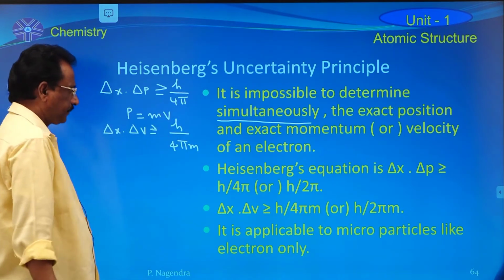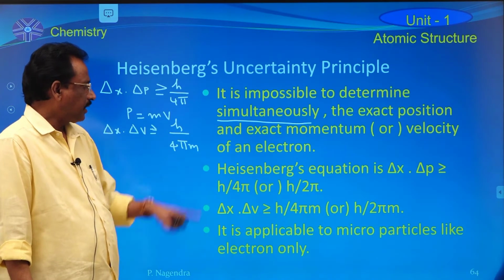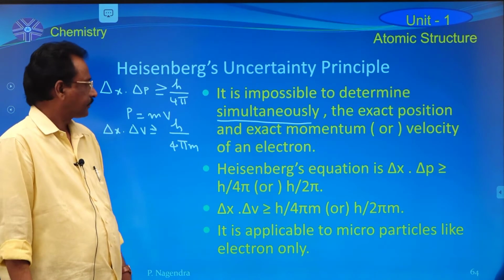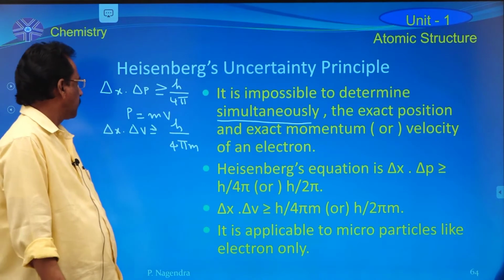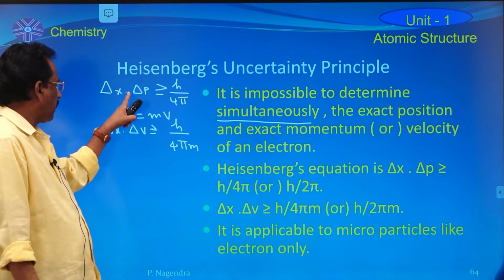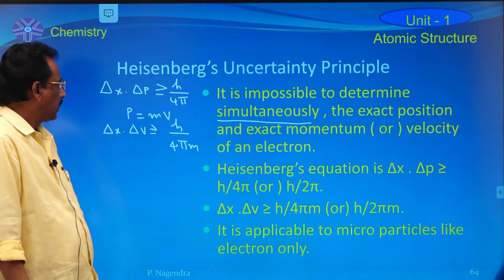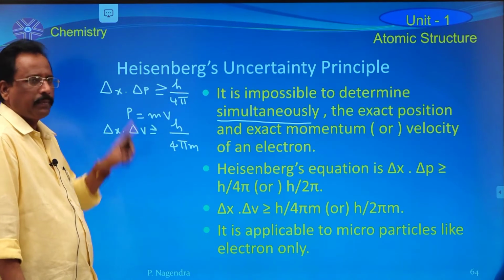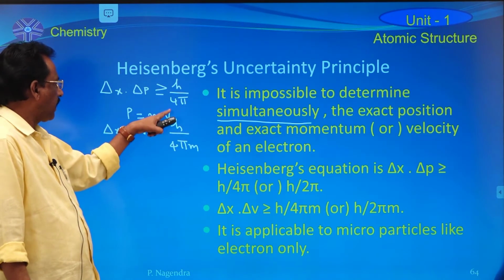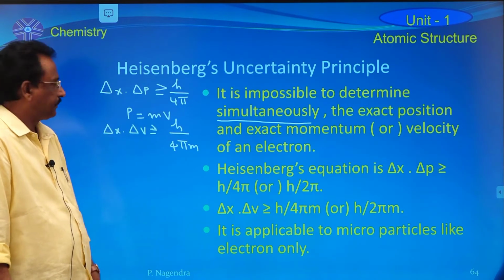Both are known as Heisenberg's equations. According to Heisenberg, the product of delta x and delta p is greater than or equal to h by 2 pi or h by 4 pi.